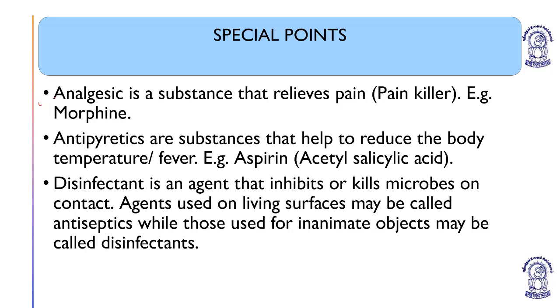Analgesics are painkillers. An analgesic is a substance that relieves pain. Example, morphine. The word comes from analgesia, which means loss of sensation for pain.